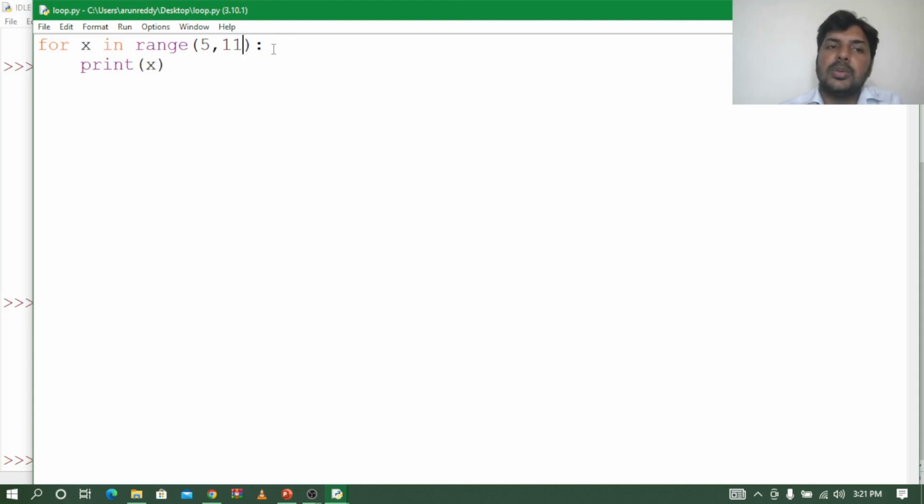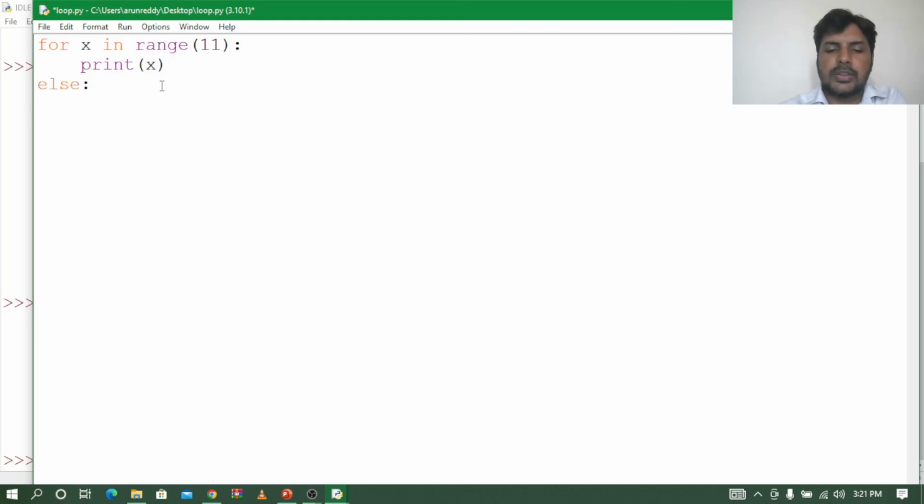Now suppose I want to print till 10 numbers, and after printing 10 I want to say the program ends here. What can I do? I'll use a simple else. Whenever you start else, you should start it from the corner.